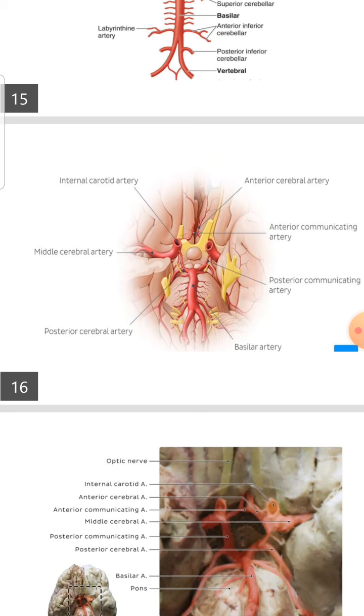Another important thing is its clinical significance. Many pathologies can form in the circle of Willis: thrombosis, occlusion, aneurysm, rupture, infarction, ischemic attack, and cerebral hemorrhage. These are all pathologies that can form in the circle of Willis.